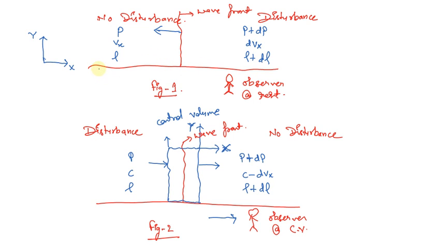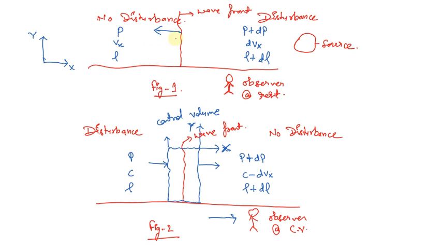Let's say there is a space, and there is a source of disturbance at the right hand side of this wavefront. This source has generated some disturbance, which will cause the wavefront to move in the leftward direction.